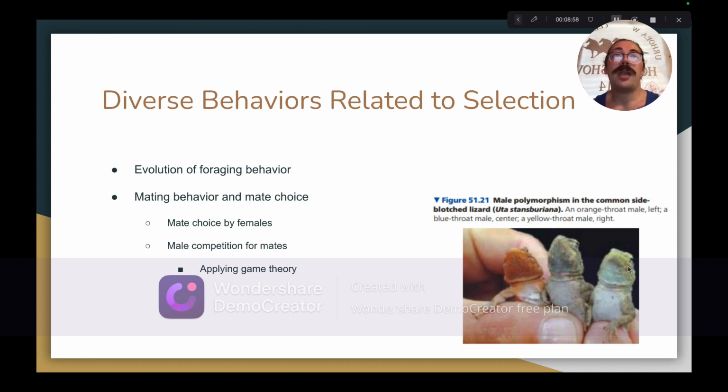Moving on to diverse behaviors related to selection, starting with the evolution of foraging behavior. All animals are heterotrophic, which implies they must all exhibit behaviors that involve the acquirement of food, behaviors that are also known as foraging behaviors. Additionally, foraging behaviors exist as a compromise between the benefits and costs of obtaining food, and the optimal foraging model suggests that natural selection should support foraging behaviors that contribute to the optimization of this cost-benefit analysis.